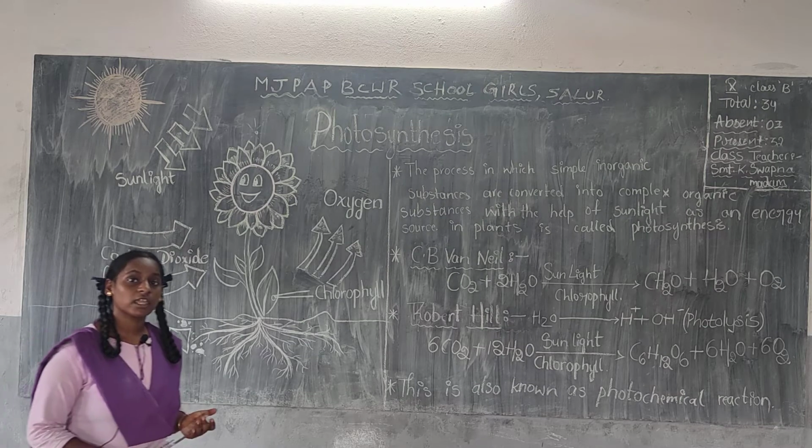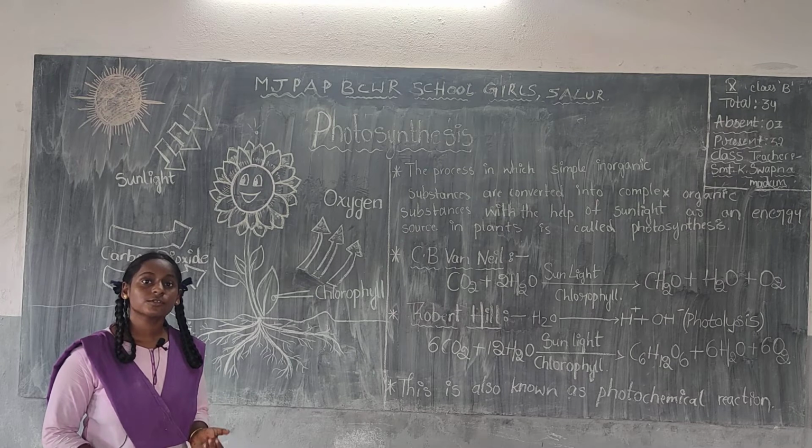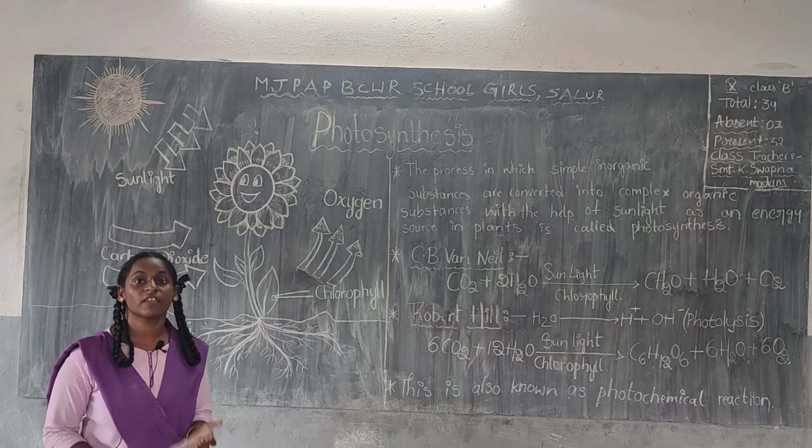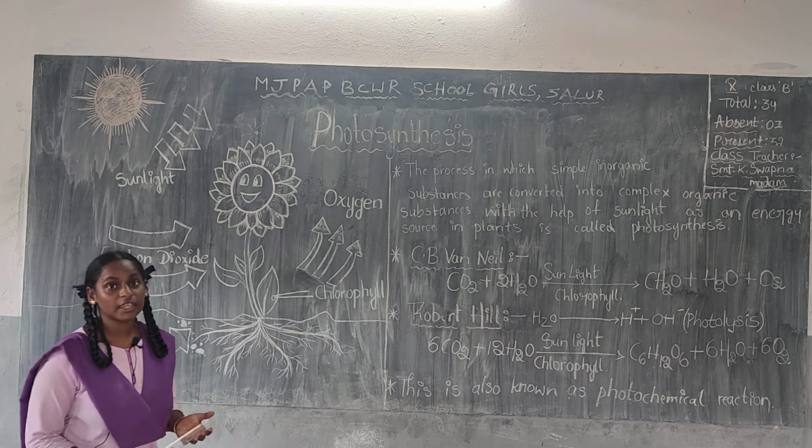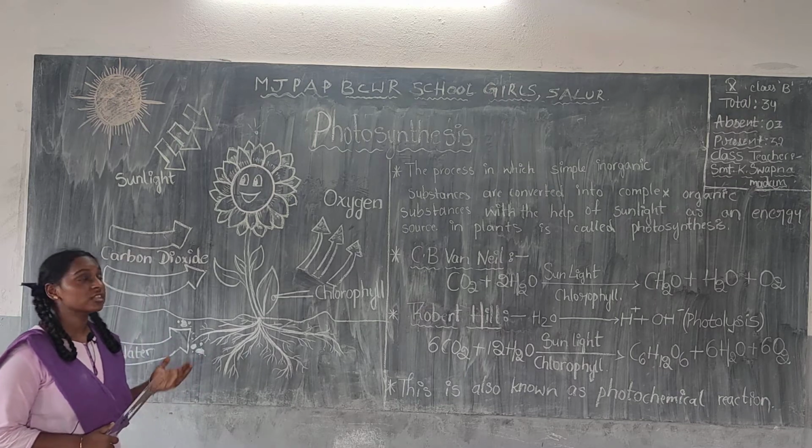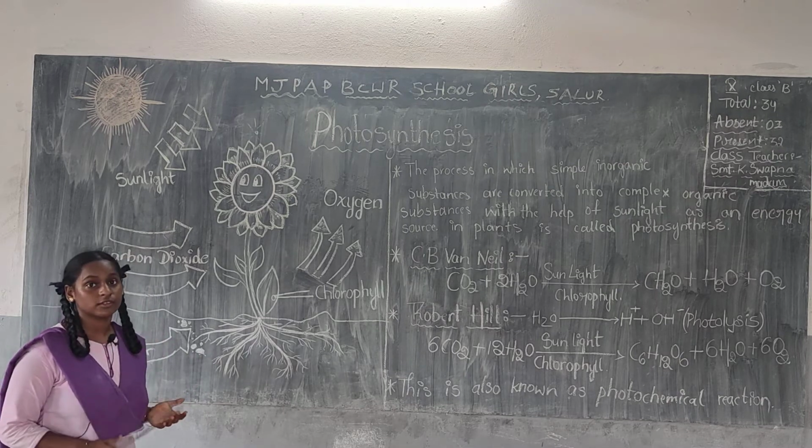So every organism needs oxygen to live. So where is this oxygen produced? Where do we get this? Yes, we get this oxygen in plants, which is made by the process called photosynthesis.